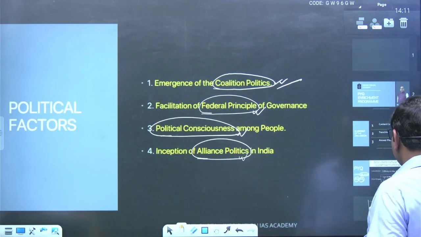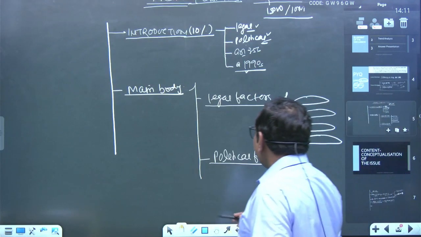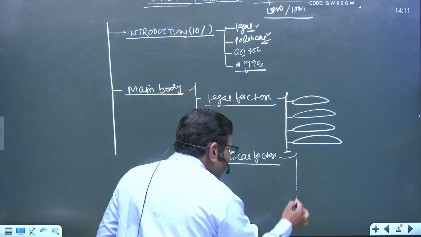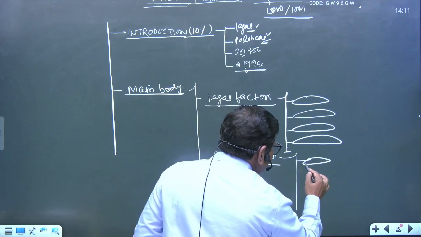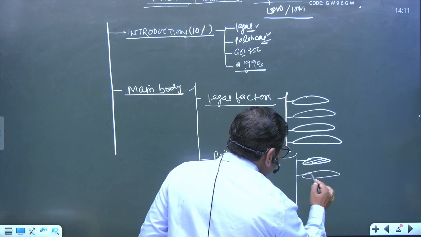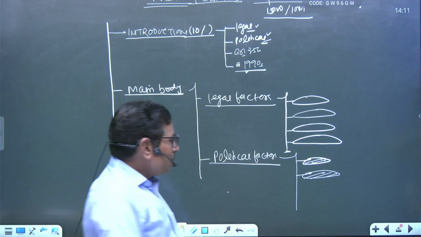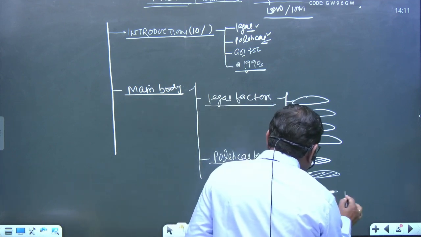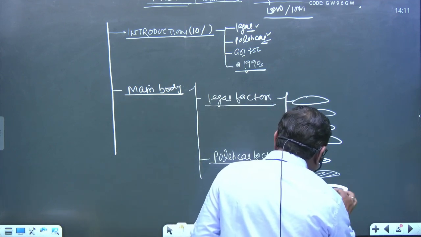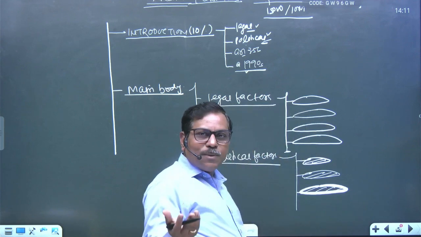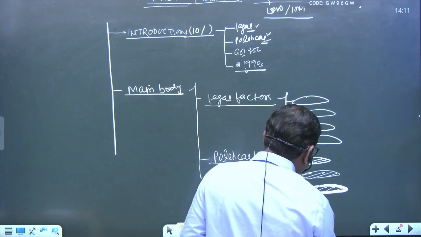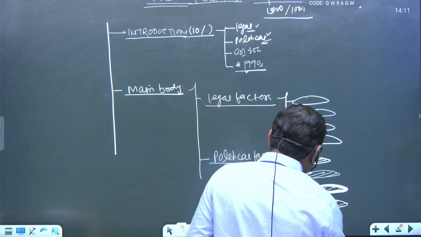So this is where we are going to write here. Political factor also four important areas. The first important area is said to be coalition. Second important is said to be the public disapproval. Third is said to be what is called the principle of federalism, cooperative collaborative federalism, and fourth important is said to be the alliance politics.